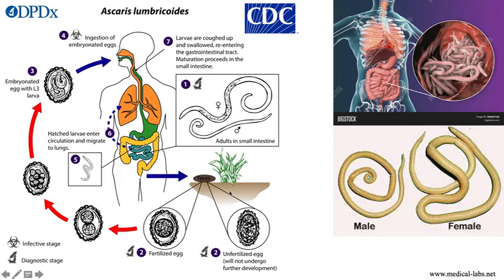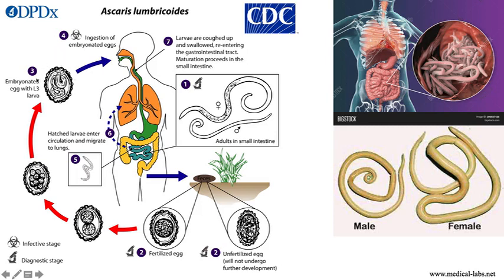So here, outside of the body, these eggs will face a lot of changes: they become fertilized eggs, and these fertilized eggs will divide step by step. Because of the divisions, they will form something called an embryonated egg. This is the embryonated egg. So inside the egg we will see a larva, okay.